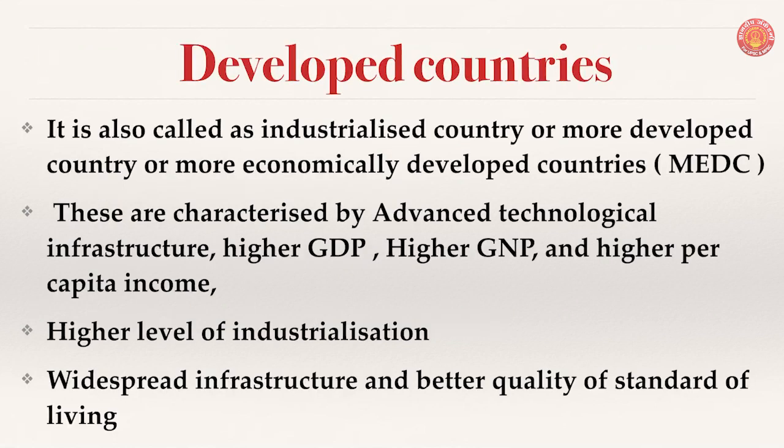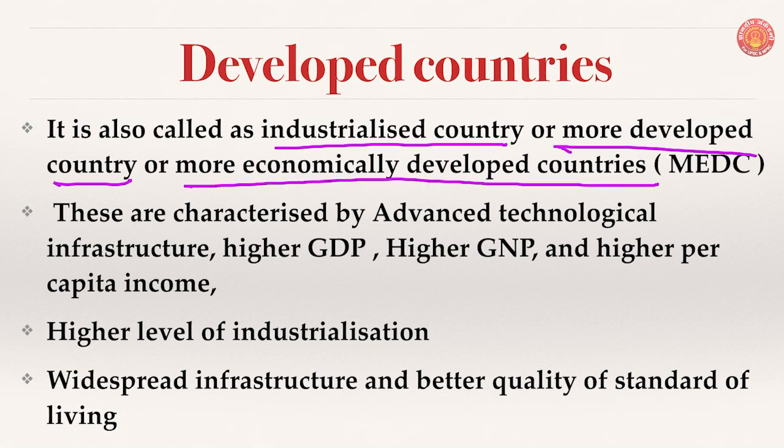First, let us try to understand what are developed countries or developed economies. The economies in the world which are industrialized countries: United States of America, France, Germany, Italy, Britain. These are developed economies which are highly industrialized, having rapid development of infrastructure. Technological infrastructure is there, physical infrastructure is there, social infrastructure is there. They are also called industrialized countries, or more developed countries, or more economically developed countries. They can be called by these various names.